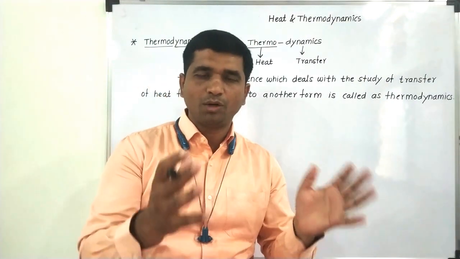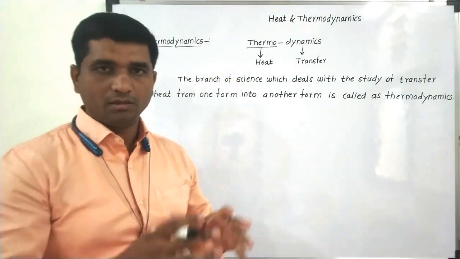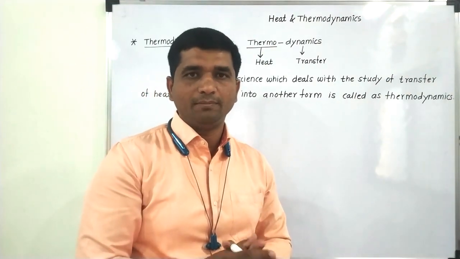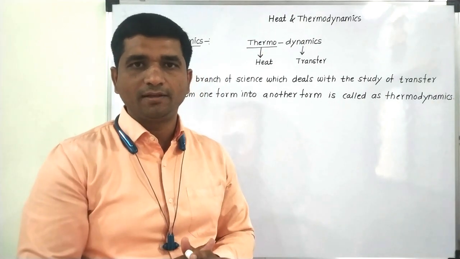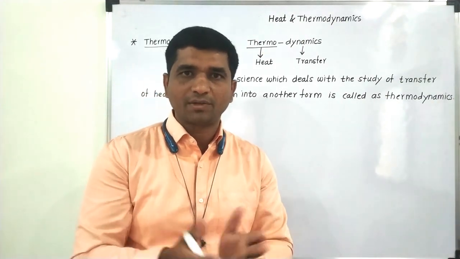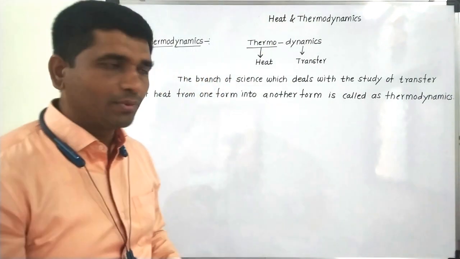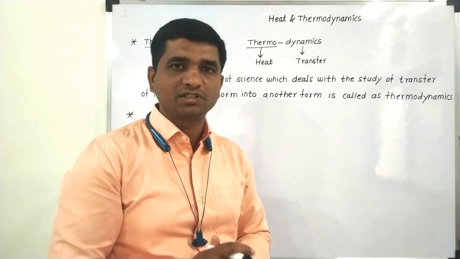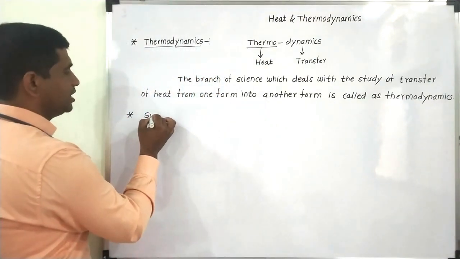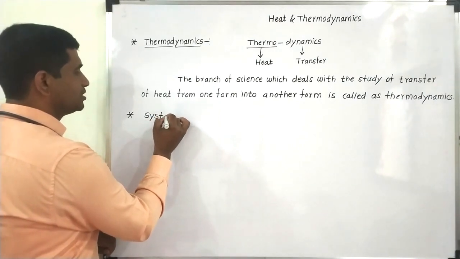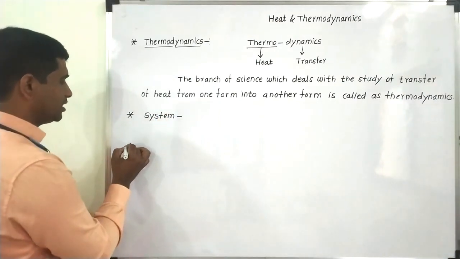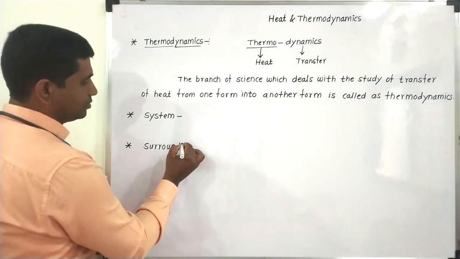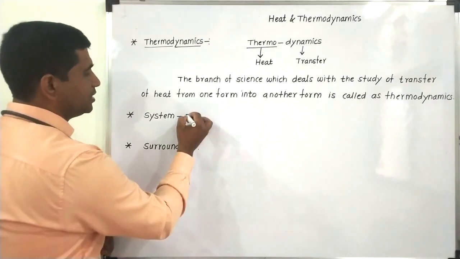Now let us consider that we have to study some thermodynamical property of some object. In the language of thermodynamics, for the property which we are studying, we have to consider some kind of an object. There is some basic terminology. The part of the universe which we are considering under a thermodynamic study is called a system. Basically three different things are there. One is the system, and the second part is the surrounding.